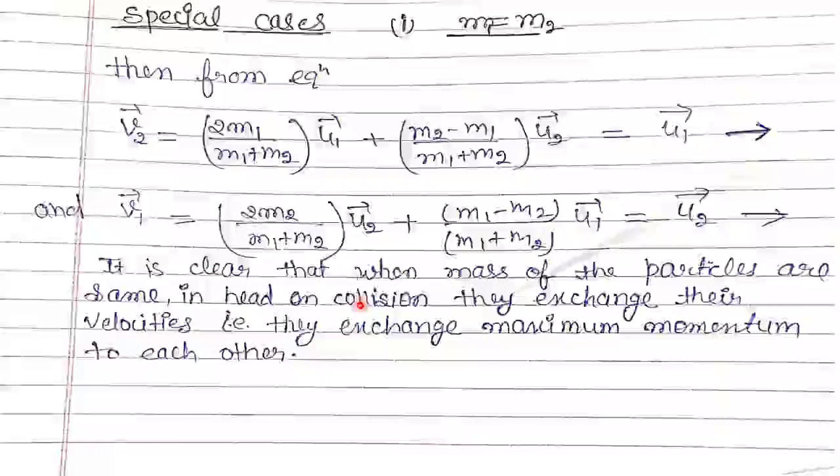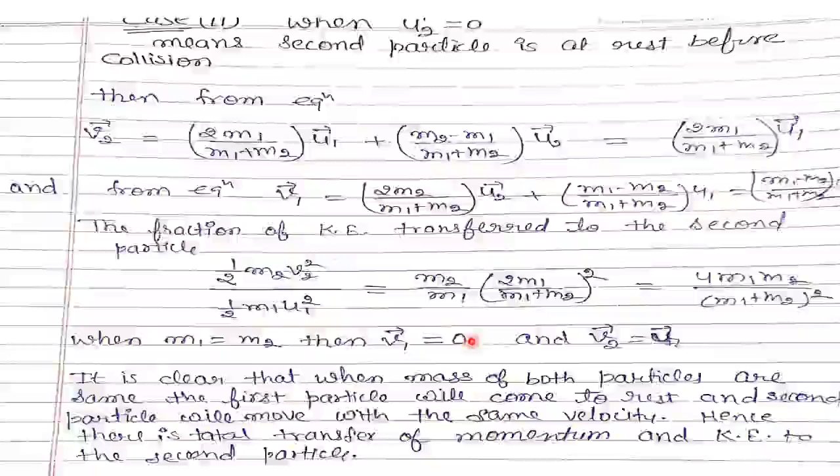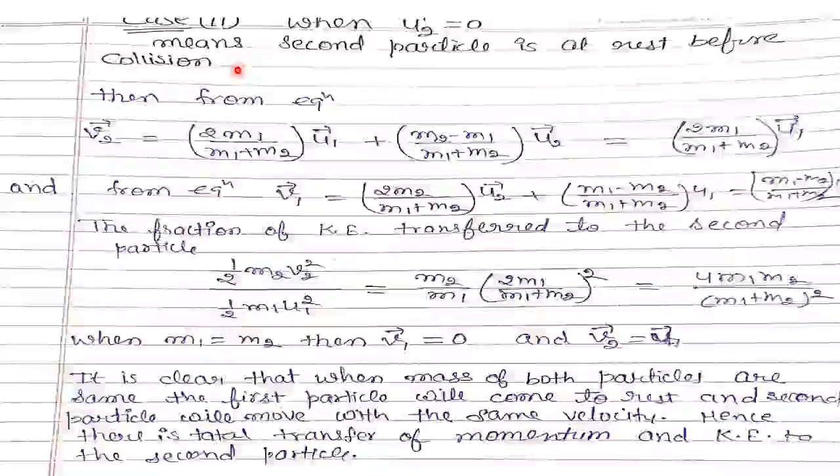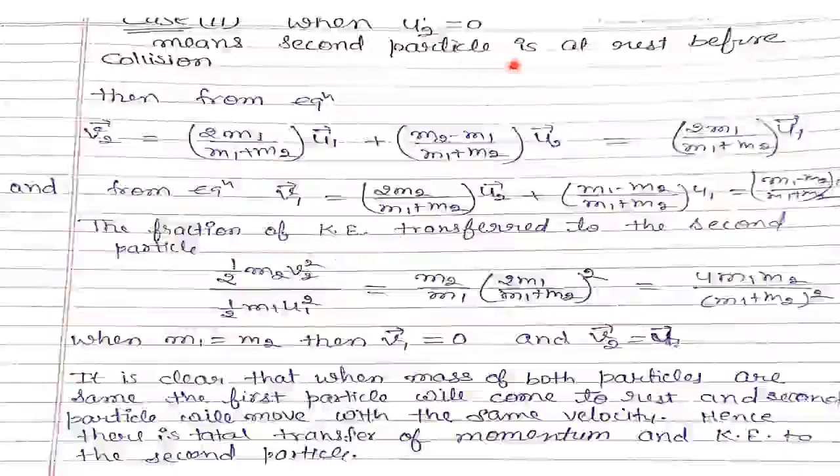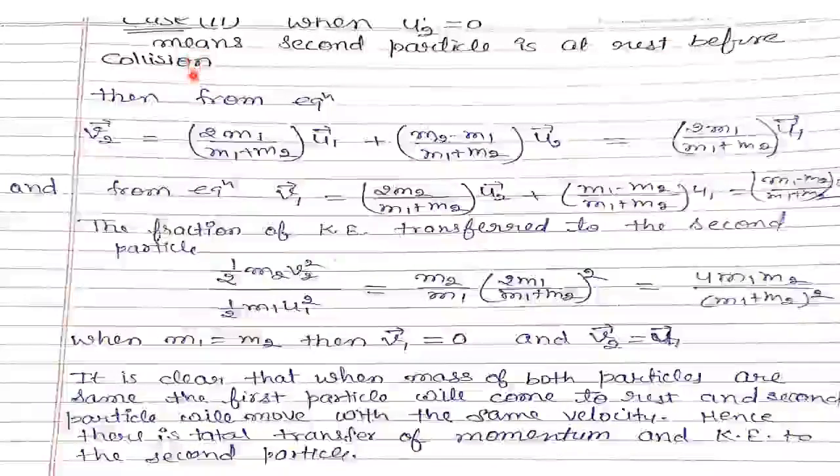Means when the masses of the particles are the same in a head-on collision, they exchange their velocities, means they exchange maximum momentum to each other.